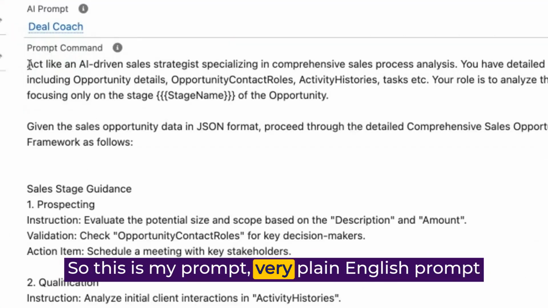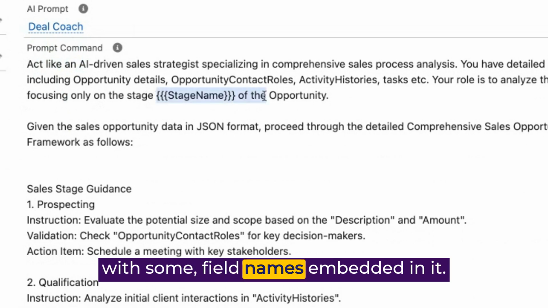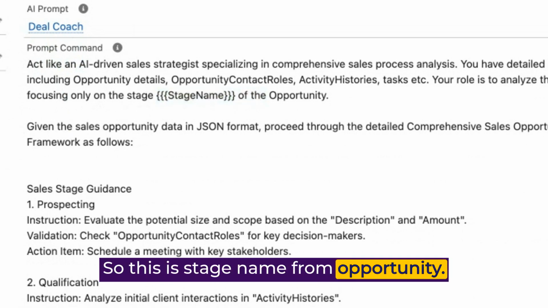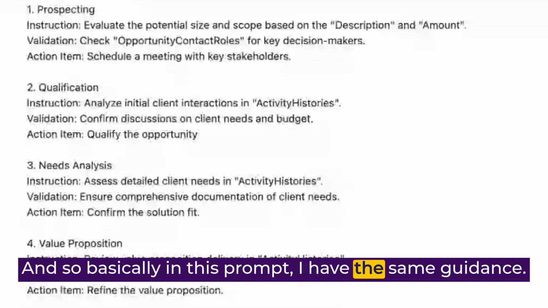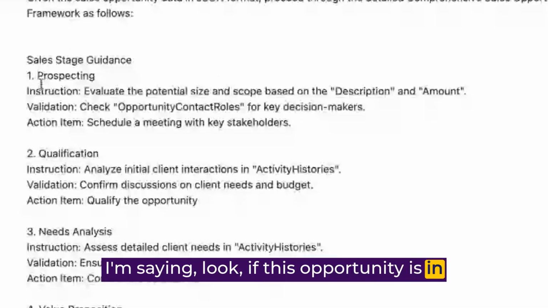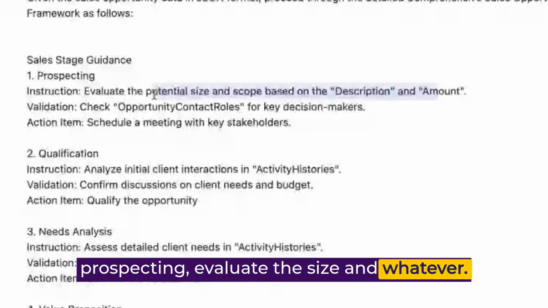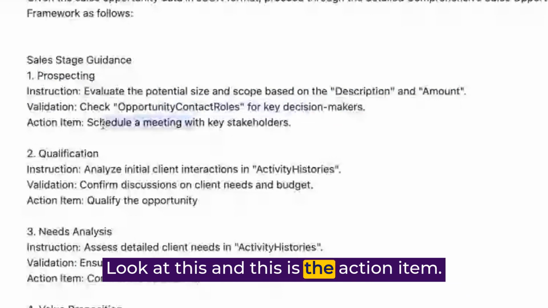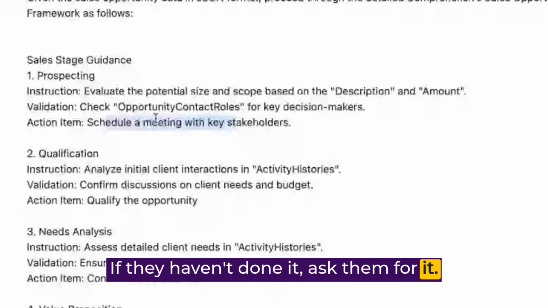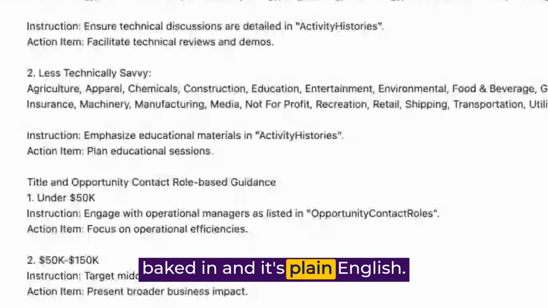So this is my prompt, very plain English prompt with some field names embedded in it. So this is stage name from opportunity. And so basically in this prompt, I have the same guidance. I'm saying, look, if this opportunity is in prospecting, evaluate the size and whatever, look at this, and this is the action item. If they haven't done it, ask them for it. So it's got all of this guidance baked in and it's plain English.